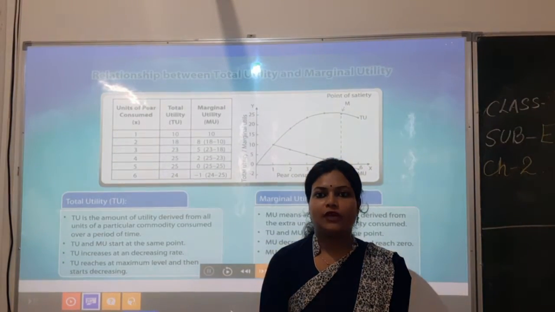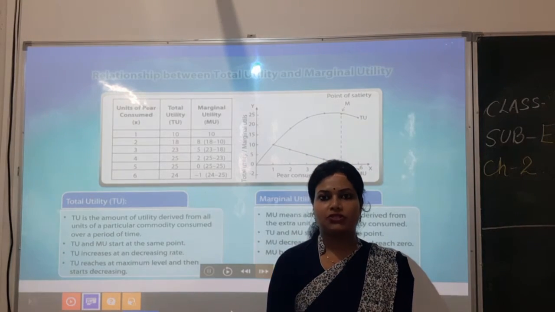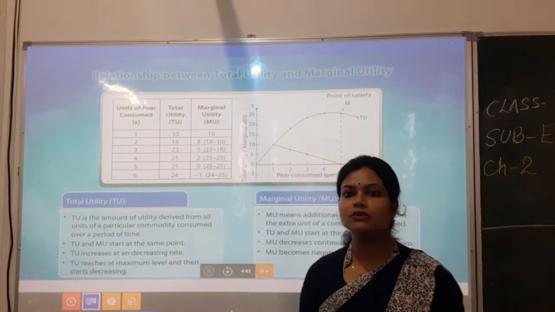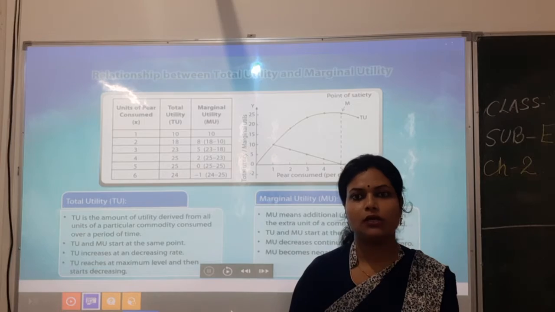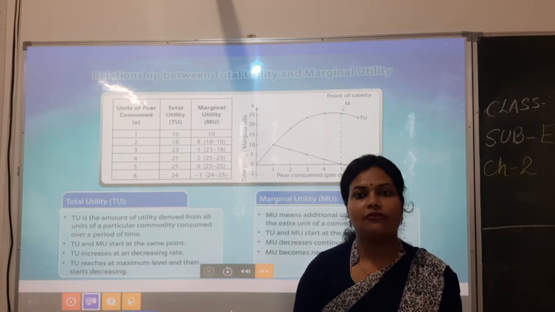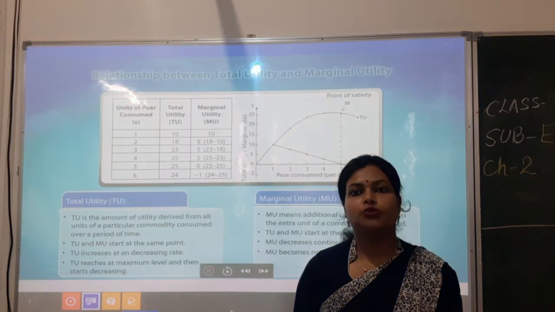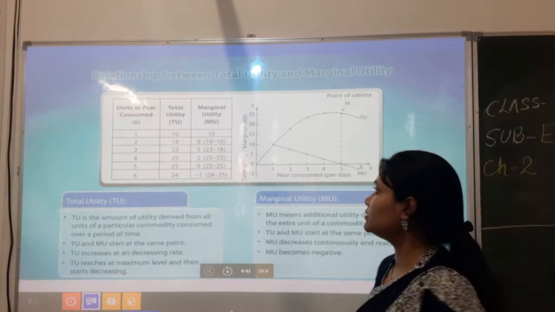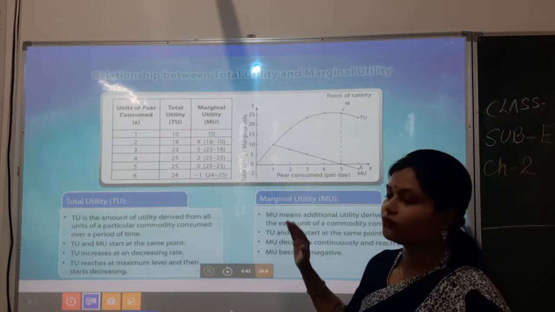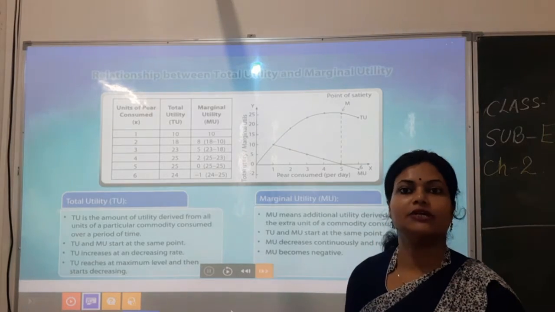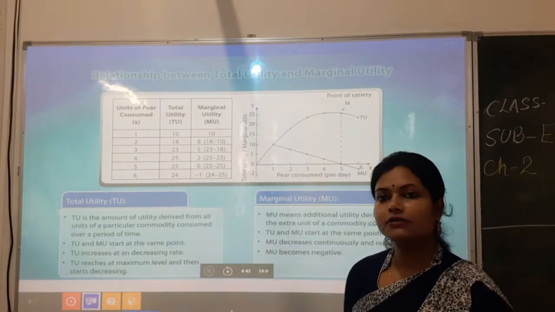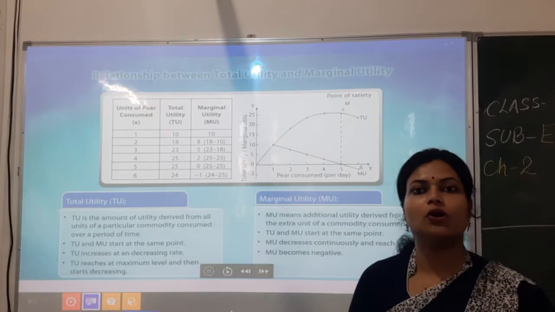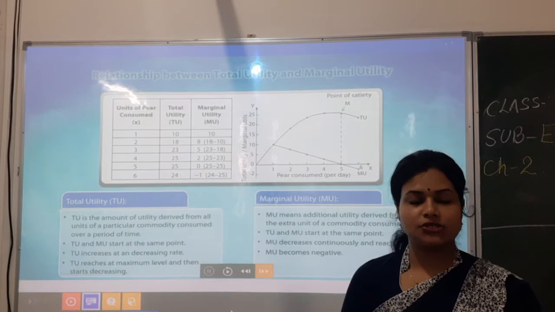Students, as we have started your microeconomics chapters, the first chapter we have already discussed. Now we are discussing consumer's behavior, consumer's equilibrium. For that, we first discussed the utility concept: what utility is and how it works, what the function is, what total utility and marginal utility are, and the relation between TU and MU. If you have any confusion, you can ask me in the discussion box.